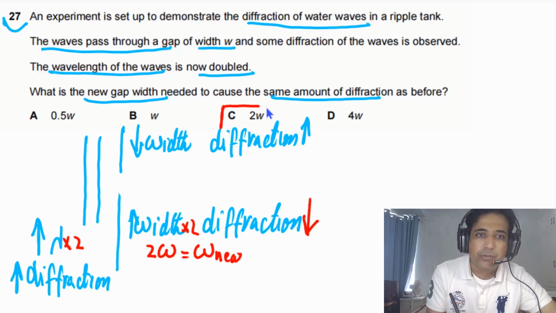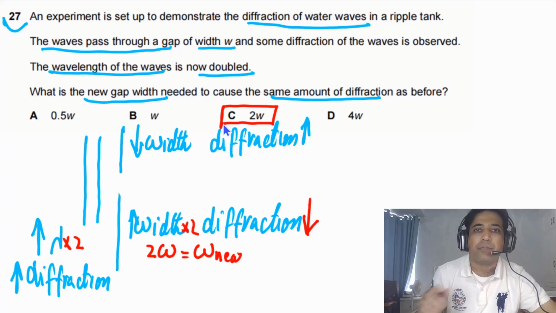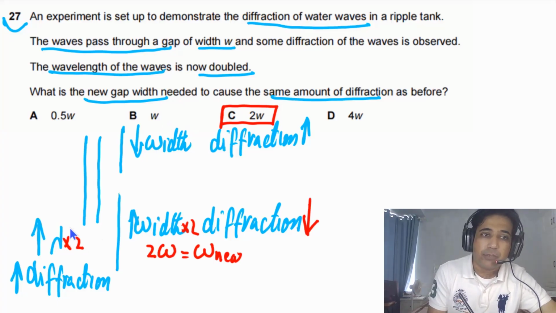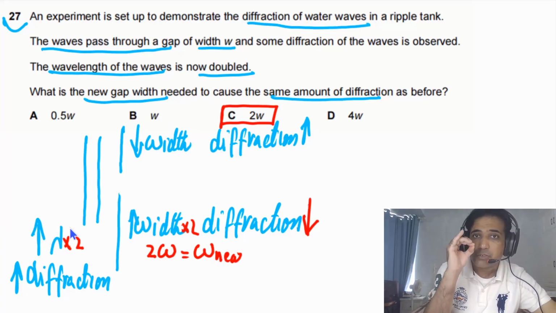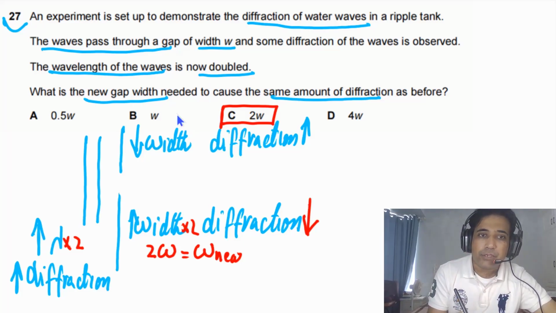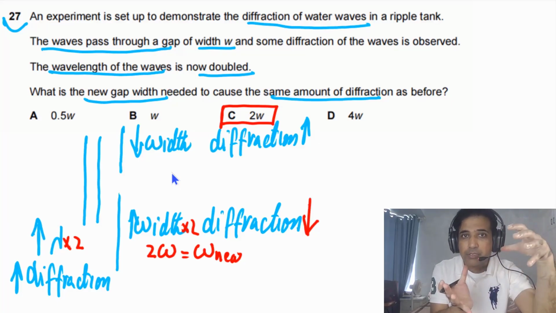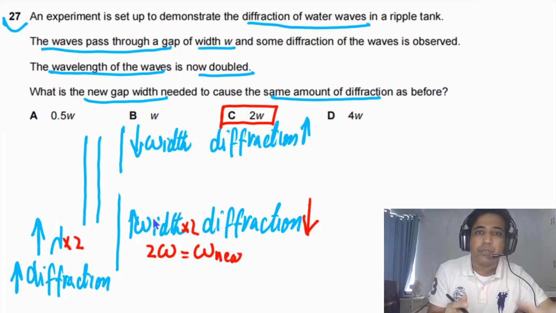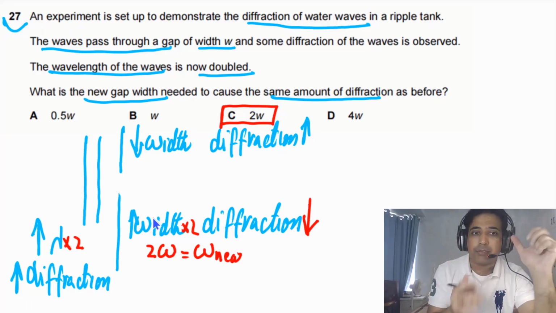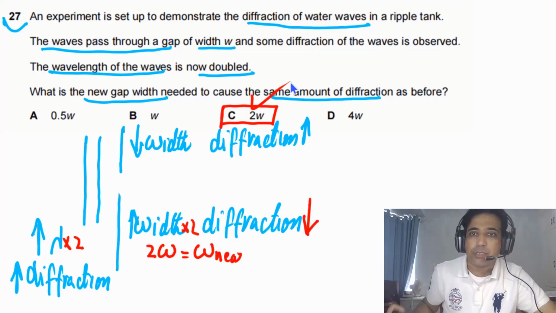So the answer for this question has to be C. So this is the important point. It means if we increase wavelength, diffraction increases, and vice versa is also true. And if we decrease the width, diffraction increases, and if we increase the width, diffraction decreases. So the answer for this question has to be C.